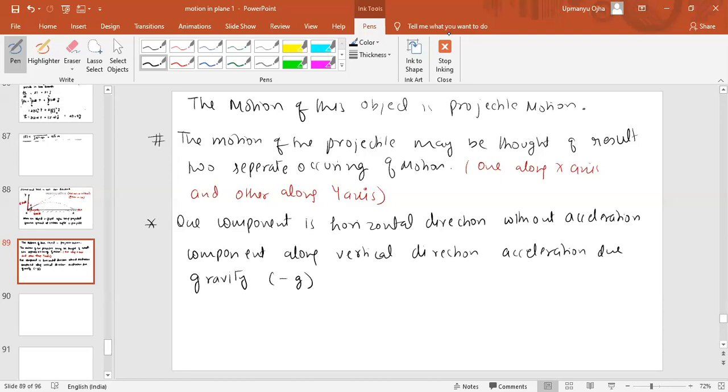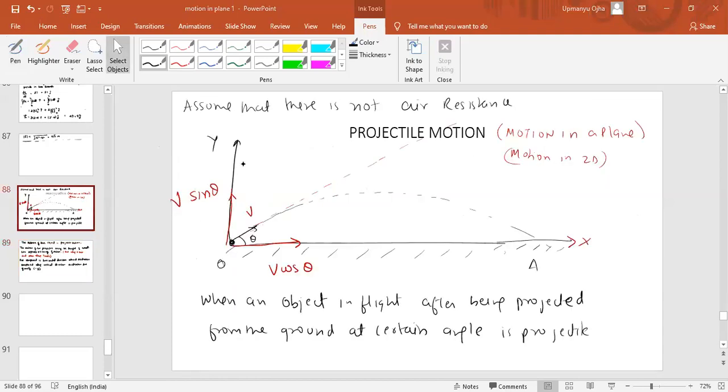Yes, it will change. When you throw the object upward, its velocity will decrease. When it reaches the highest point, its velocity becomes 0. And when it is moving downward, its velocity will increase. Are you understanding this or not? Only if you see the y component, from this point to the highest point, its velocity will decrease because it is moving upward and gravity is acting downward.